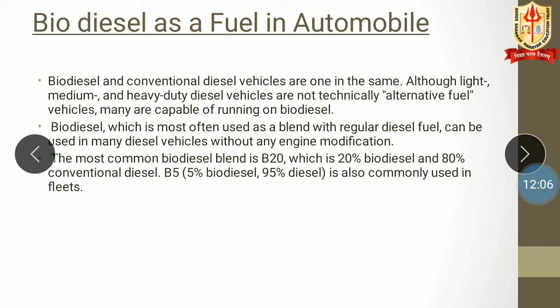Biodiesel, which is most often used as a blend with regular diesel fuel, can be used in many diesel vehicles without any engine modification. The most common biodiesel blend is B20, which is 20% biodiesel and 80% conventional diesel. B5, 5% biodiesel and 95% diesel, is also commonly used in fleets.